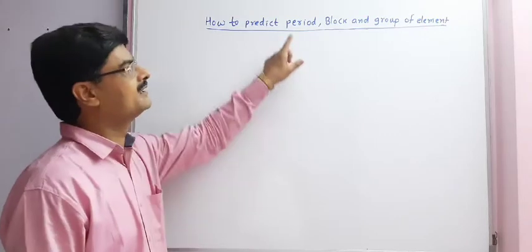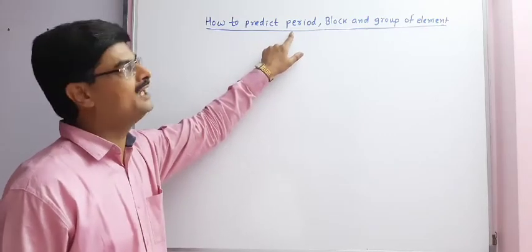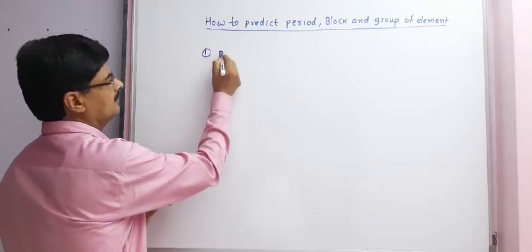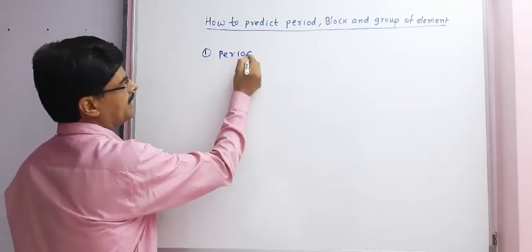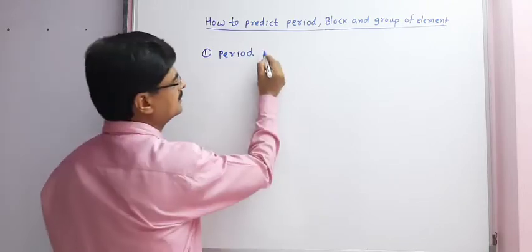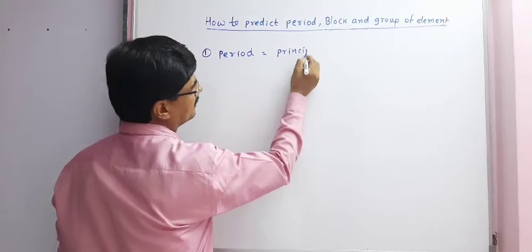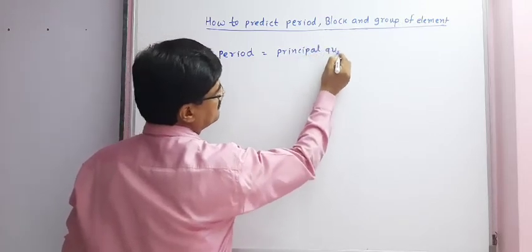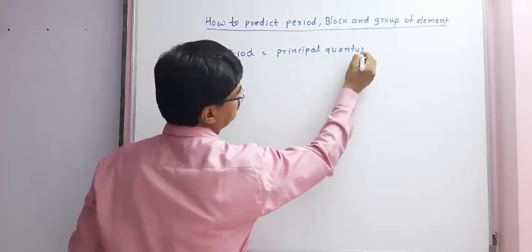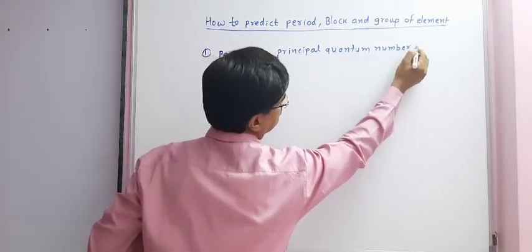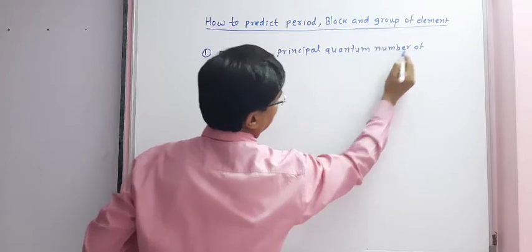How to predict the period, block and group of an element. First, for the prediction of period, we can say it is the principal quantum number of the valence shell.